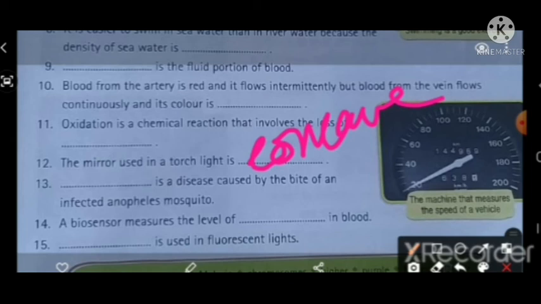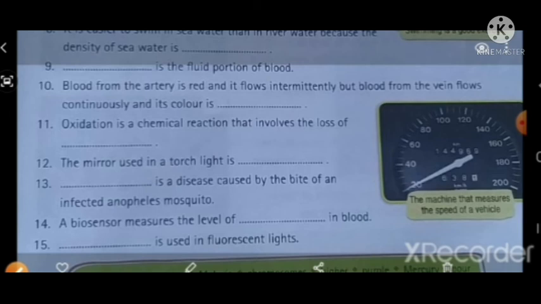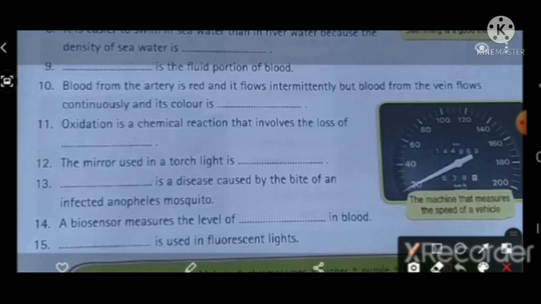Next one, 13th one. Dash is a disease caused by the bite of an infected Anopheles mosquito. Answer is malaria.